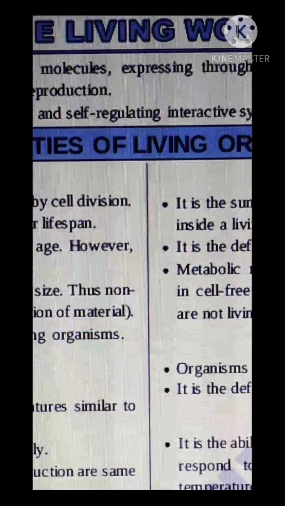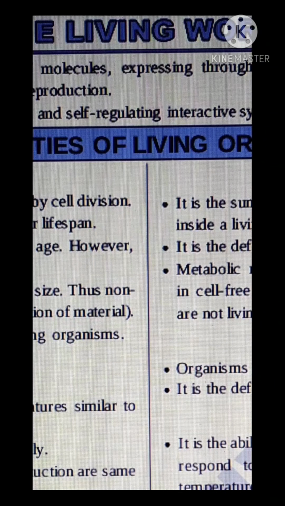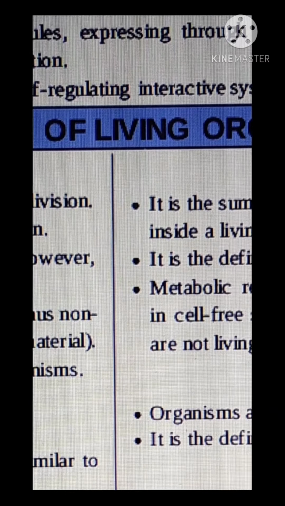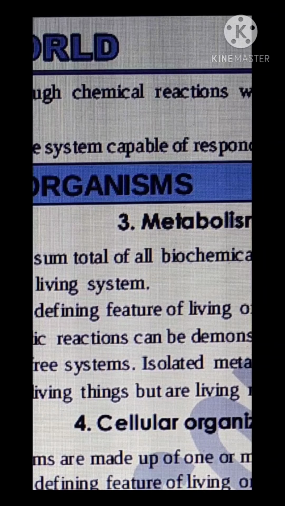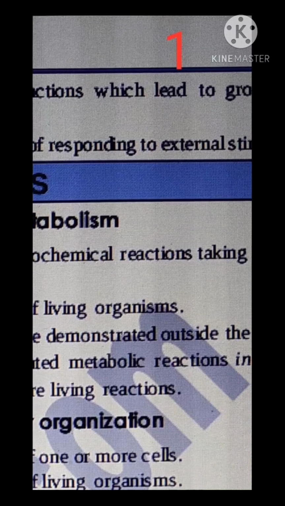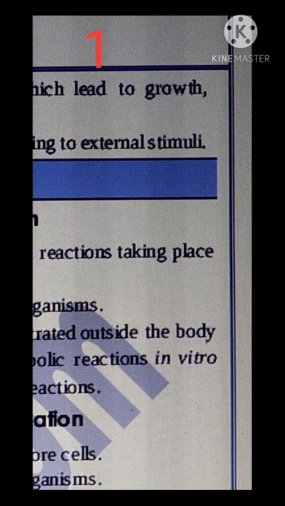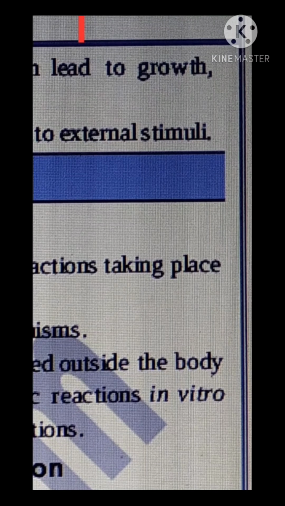All these systems interact with each other, and there is a self-regulating system inside our body. Otherwise, what will happen? One system will go in one direction, another system in another direction. So our body can control and coordinate all these systems. So we define it as a self-regulating interactive system capable of responding to external stimuli.